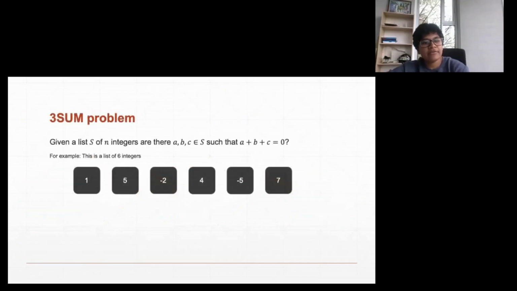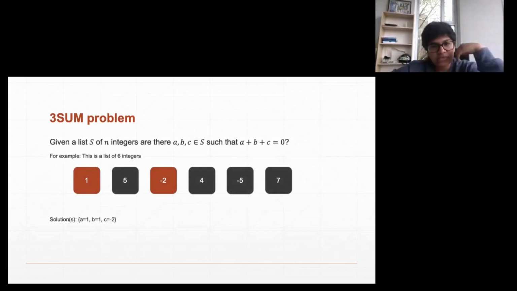Okay. Now I'll give you an idea of what the 3SUM problem is. This is also a fairly simple problem to express. We have n integers, okay? And what we would like to know is if there are three elements in this set of integers, a, b, and c, such that a plus b plus c equals 0. So let's look at this example. By taking a equals 1, b equals 1, and c equals minus 2, you get a satisfying triple. And there's another triple as well. By taking a equals 1, b equals 4, and c equals minus 5, you also get a plus b plus c equals 0.